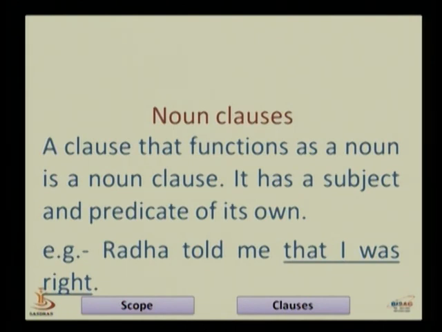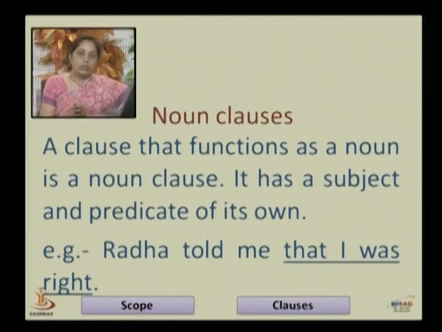So what is a noun? Noun comes in parts of speech, and a noun is the name of a person, place or thing. Generally a noun comes as a subject.